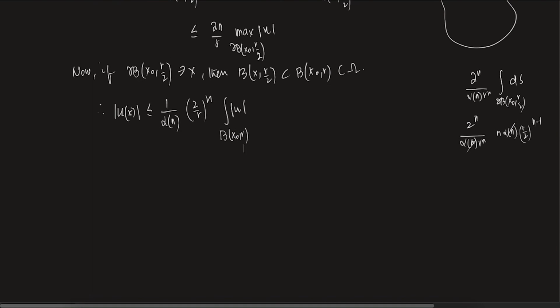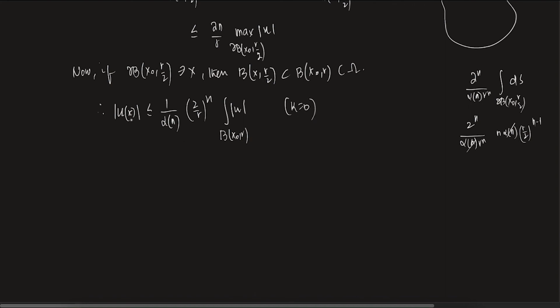Yeah, I hope this is fine. Why can we say this thing? Why can we say this? Because this is the mean value property, right? From the mean value property we can say this. We just proved it for k equals 0. So for k equals 0, this is what I'm writing.